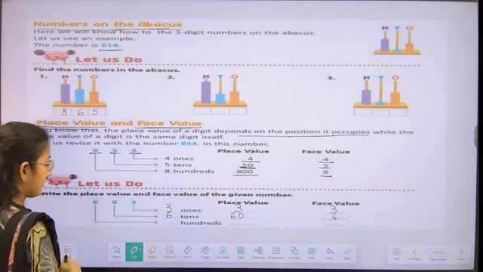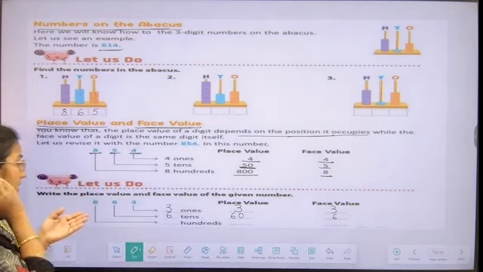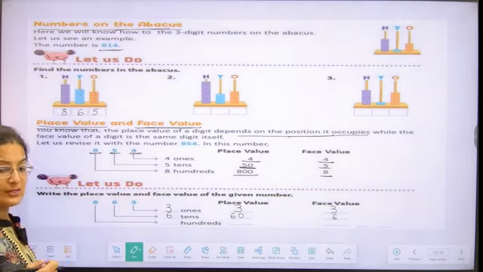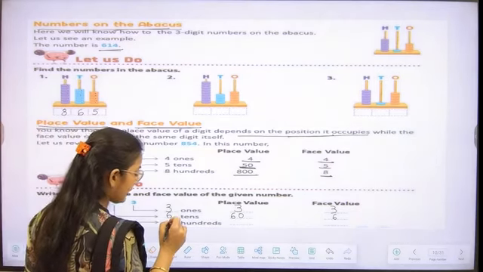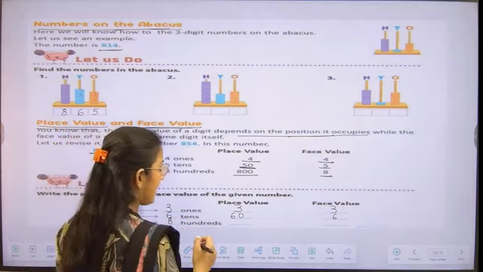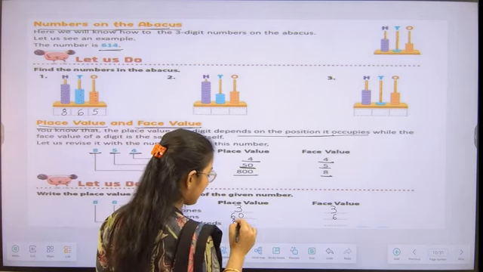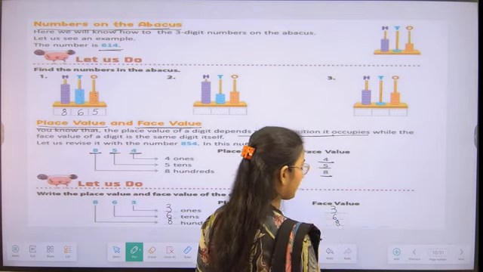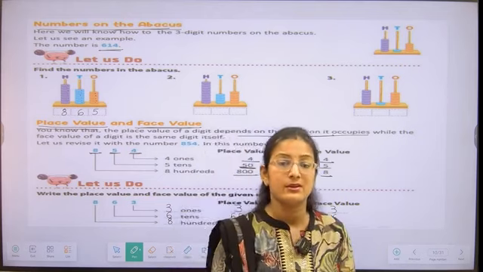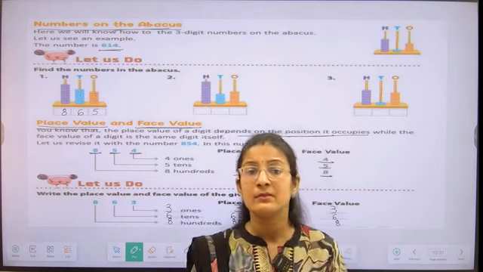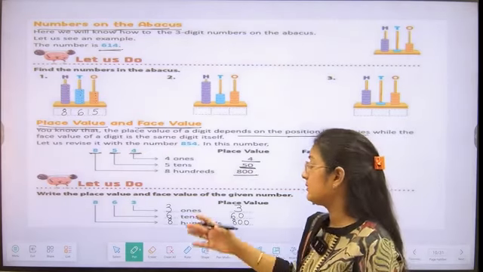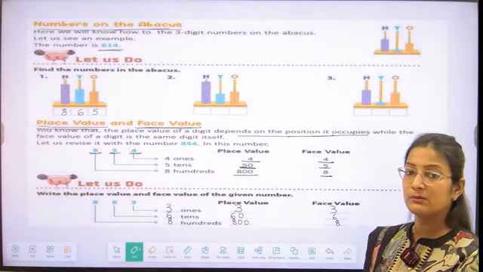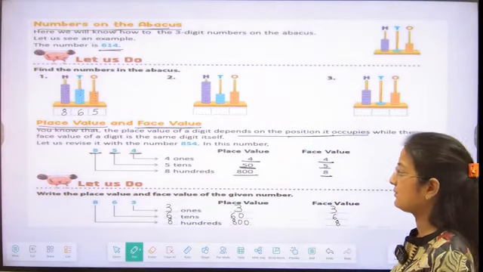Moving to the next, we see 8 is written at the hundreds place value. So we are going to write 8 at the hundreds place, and its place value is 800. And its face value is the digit 8 itself. So is everyone understanding how we are going to find the place value and face value? Very good, students.